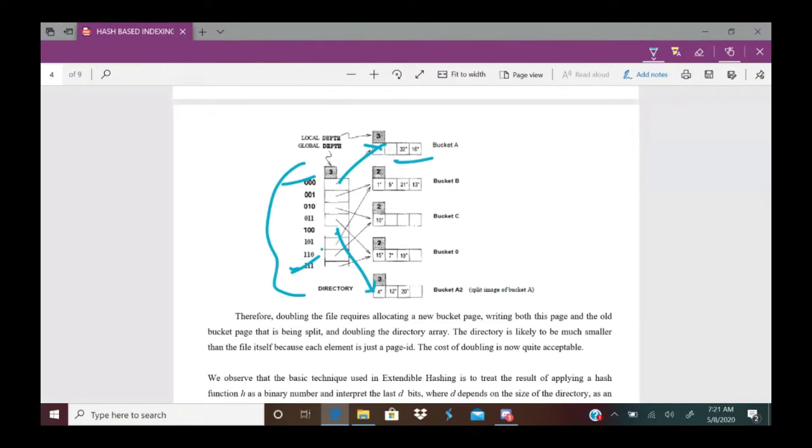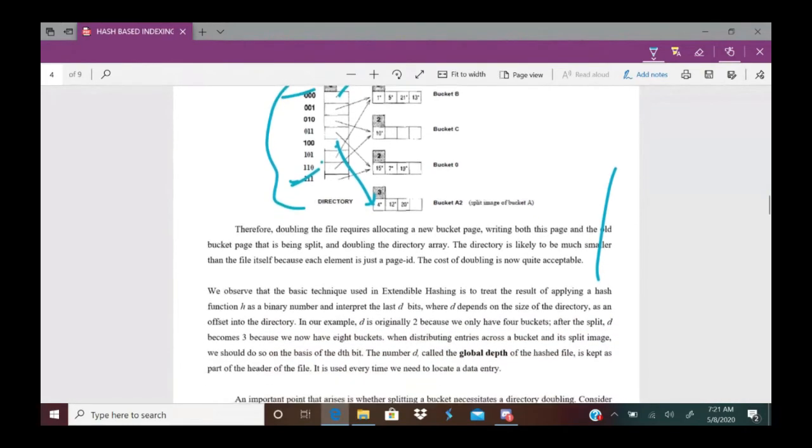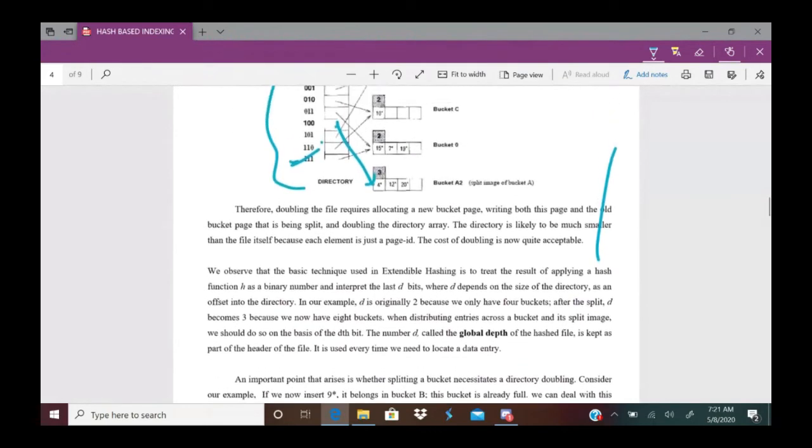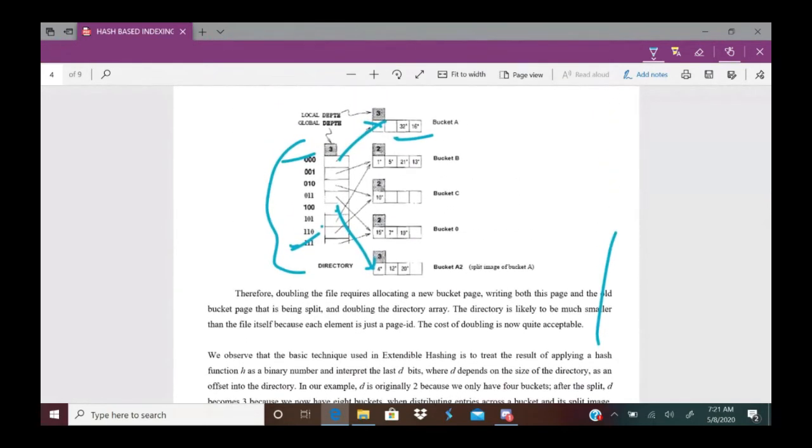And here one point you have to observe. You may ask a question, sir, does every split require directory doubling? Every bucket split may not cause a directory doubling. Let us take an example. Suppose we insert record 9. Suppose you want to insert 9.